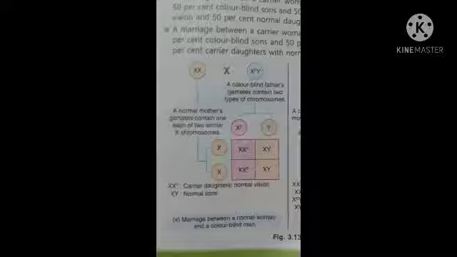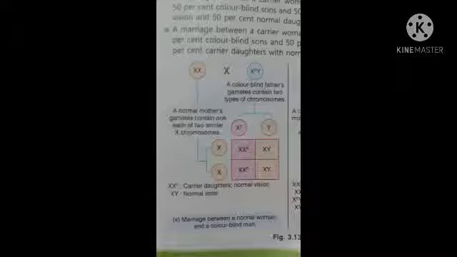But this is a recessive disorder. So in the presence of the normal dominant X chromosome, the recessive X-link gene is not able to express itself. Therefore the daughters are carriers but with normal vision, and all the sons are normal. So this is the color blindness inheritance.